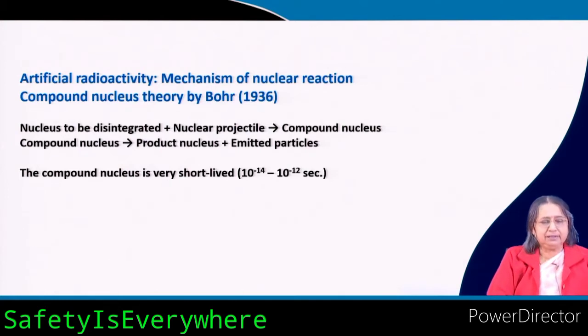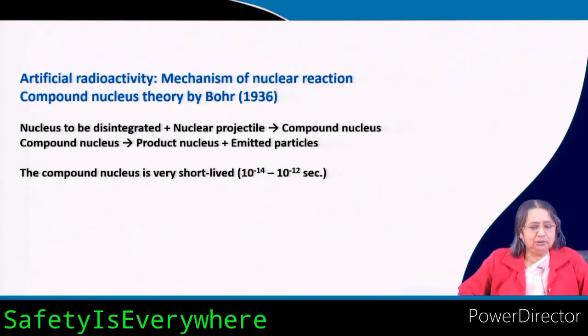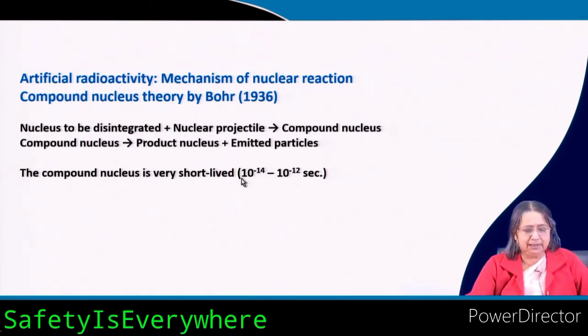Now, for artificial radioactivity, there is a mechanism that was given by Bohr in 1936. How does it come? The nucleus to be disintegrated and the nuclear projectile will form a compound nucleus, but it is very short lived. So, the compound nucleus will form the product nucleus with the emission of particles. This is the theory given by Bohr. The compound nucleus is very short lived, 10 to the power minus 14 to 10 to the power minus 12 second, very short lived.